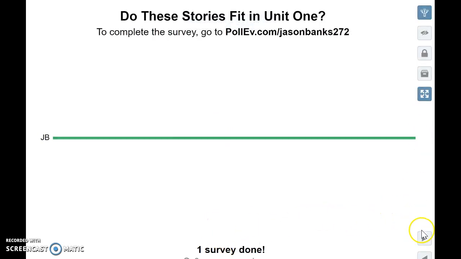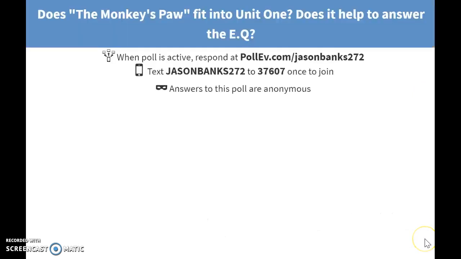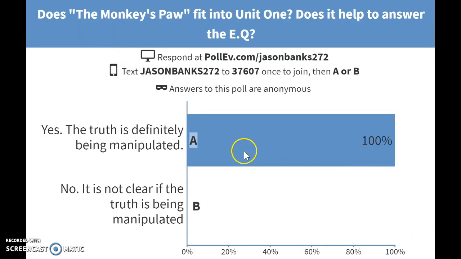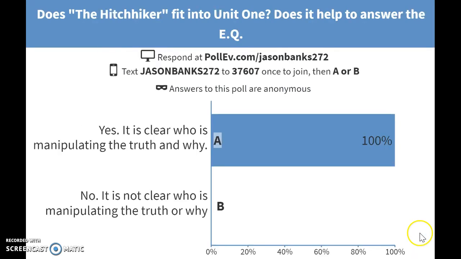I did that earlier, so that we can kind of see that I, of course, think that it's definitely manipulating the truth for the monkey's paw, and I think that it's clear who is manipulating the truth in the hitchhiker. So I definitely think these should be used next year.